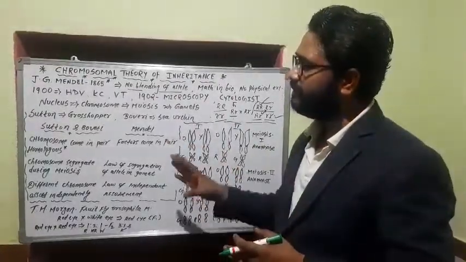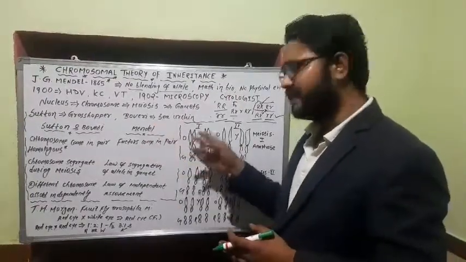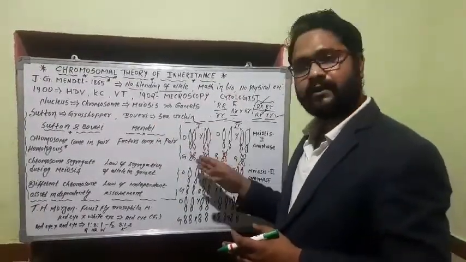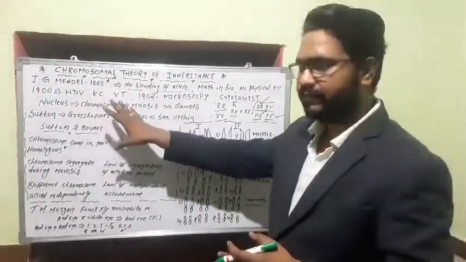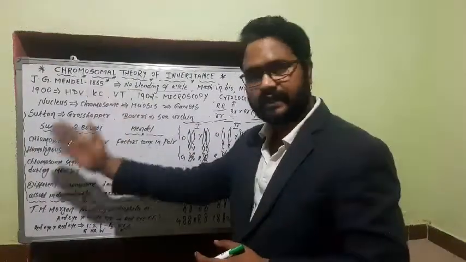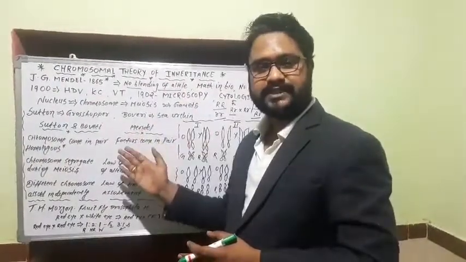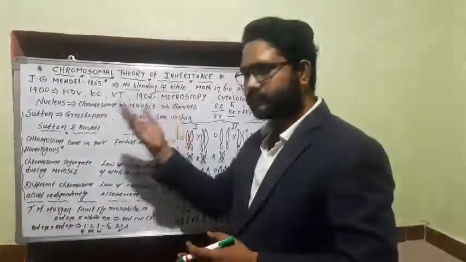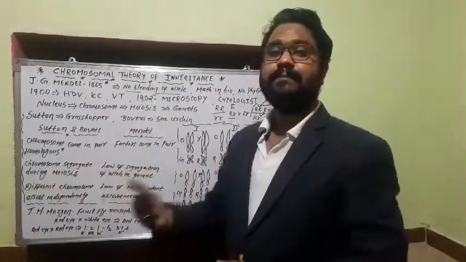So in this way you can just read the NCERT content once or twice, see the diagrams there of orange, green, yellow, red, and see the work of what Sutton and Boveri have done. You can formulate conclusive points: what are chromosomes, what are homologous chromosomes, what are alleles, what are genes in pairs, that is Mendel's factors, and what are segregation and independent assortment.